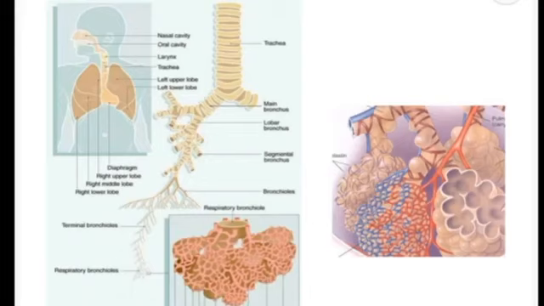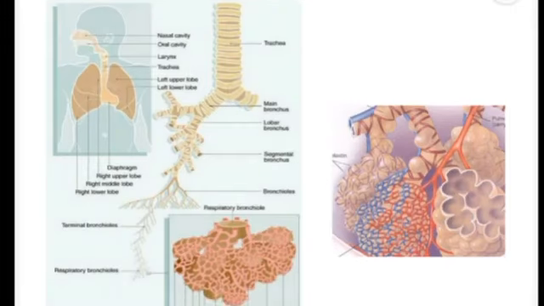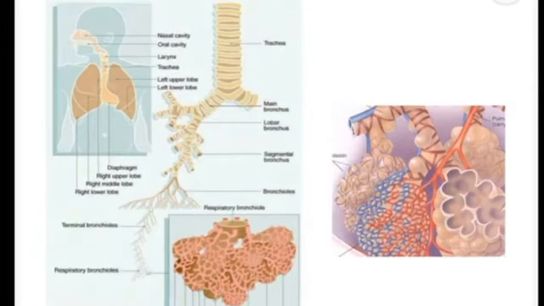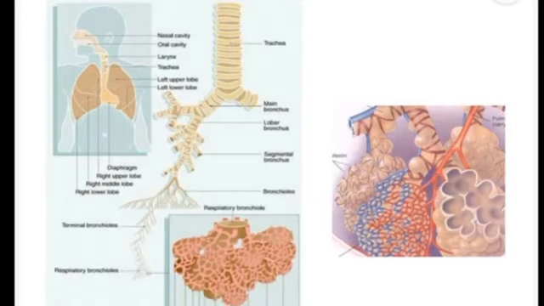So this is the diagram which is showing you all the portions of the respiratory system. The trachea divides into two principal bronchi at the point called the carina. Then these are the primary bronchi, these are the secondary bronchi, and these are the tertiary bronchi. And these are the alveoli and alveolar ducts and the alveolar sacs.